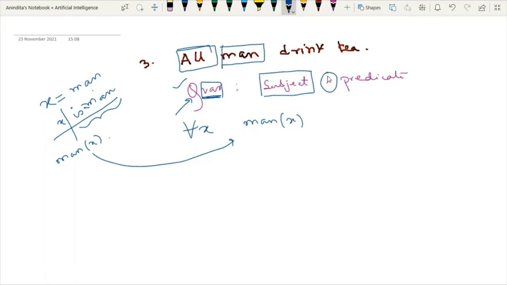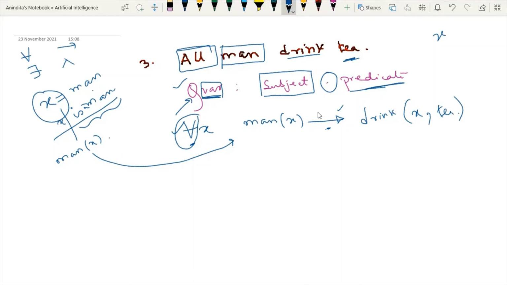Now let's talk about the connective part. I am using all. So therefore, which connective should we use? The main connective will be implication. And then what is the predicate? Drinks tea. Now here you have to keep in mind that it is drinks tea. So here I will write drink or drinks tea. Drinking is a part of somebody drinking tea. Who is drinking tea? Man, meaning X is drinking tea. So here I will write tea.